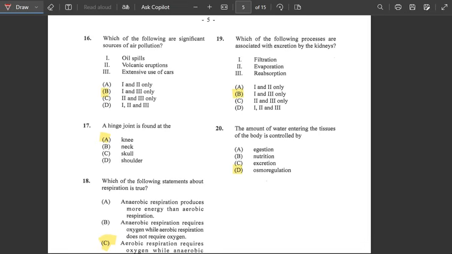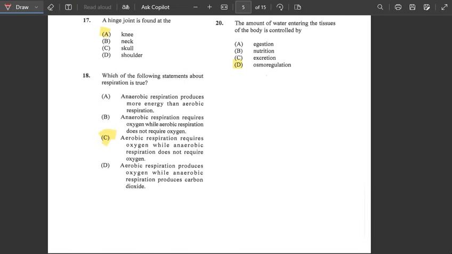Alright, good. Number 18, it says which of the following statement about respiration is true. Alright, so respiration, we're just gonna go straight to the answer, but the true statement of respiration is that aerobic respiration requires oxygen. Remember, aerobic requires oxygen while anaerobic does not require oxygen.